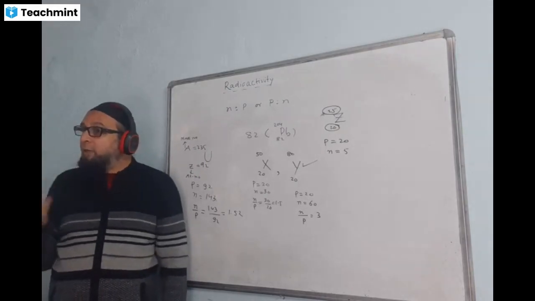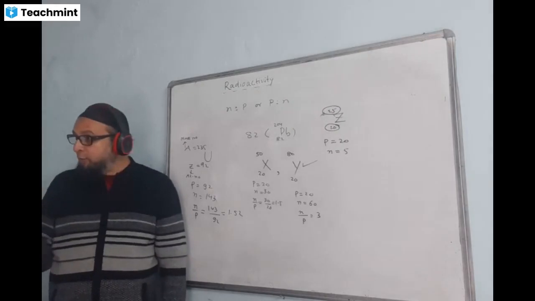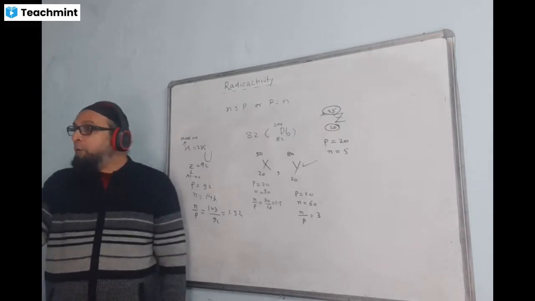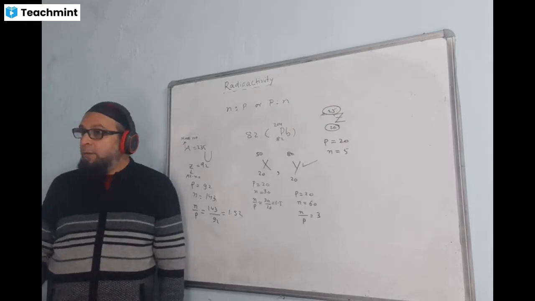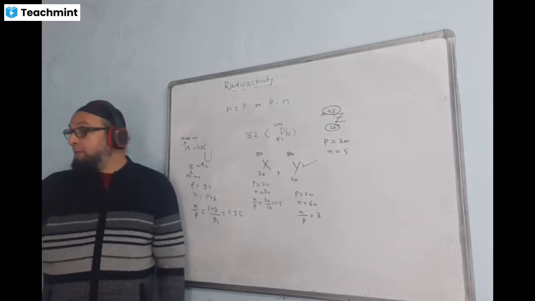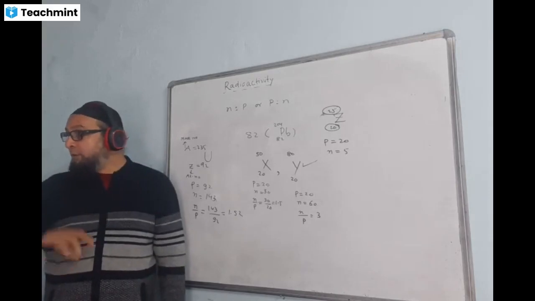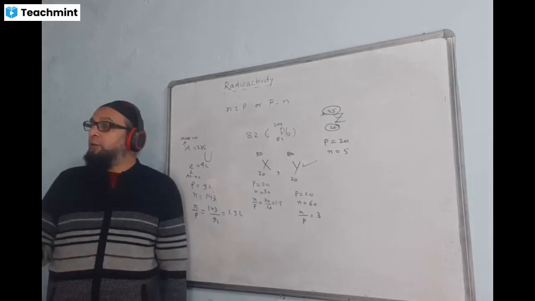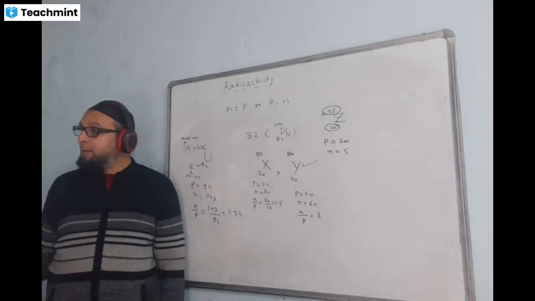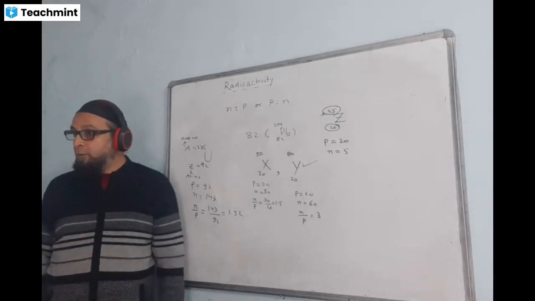Why? Because it is a nuclear phenomenon. It takes place due to the nucleus, no? And the nucleus never takes part in a chemical reaction. It is electrons which will be either transferred or shared between the two in order to form a compound and all. So in a chemical reaction, the nucleus never takes part. That's why it cannot be controlled.